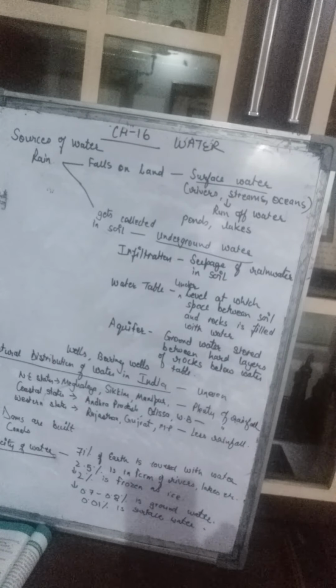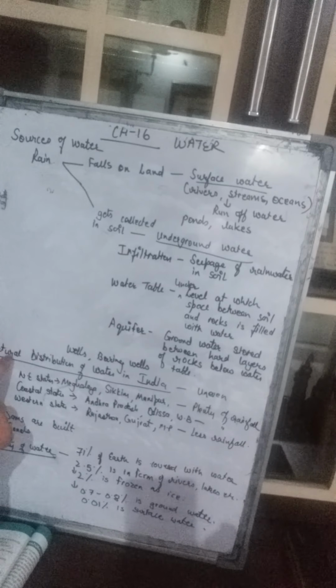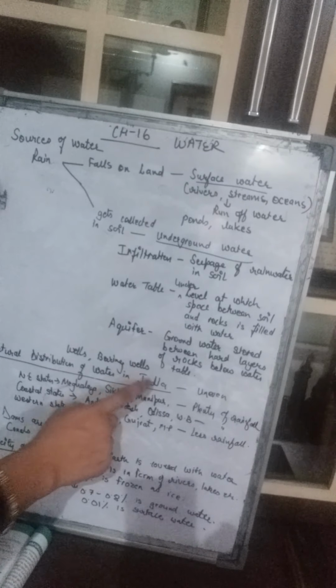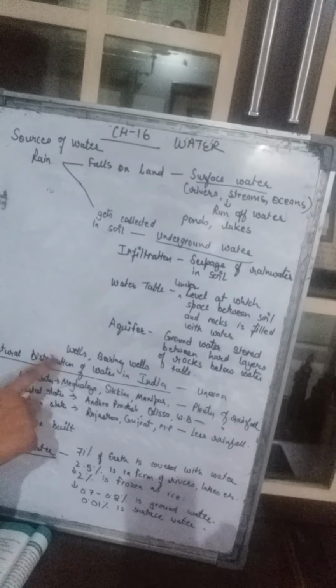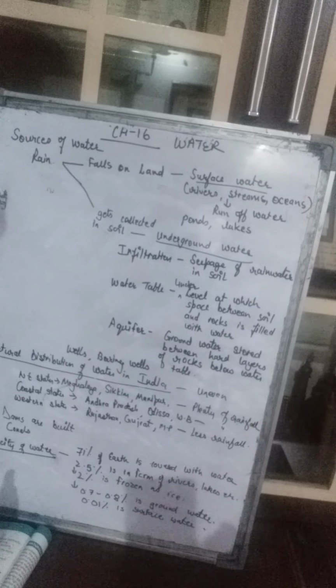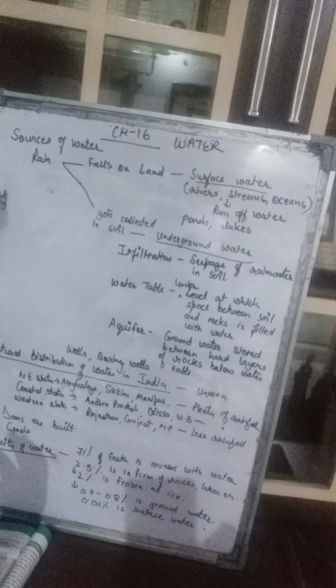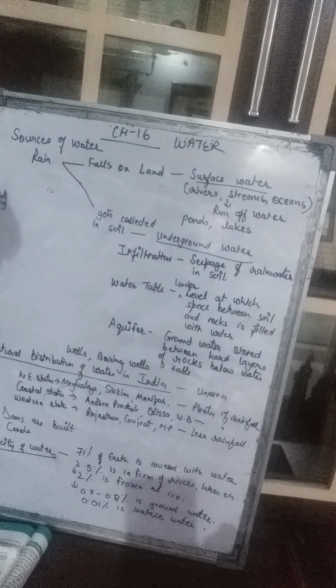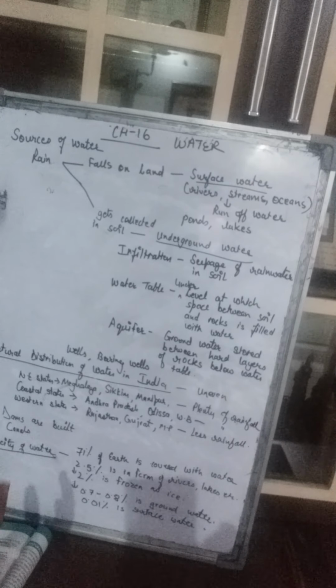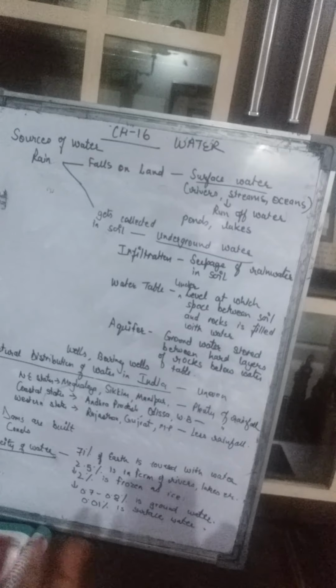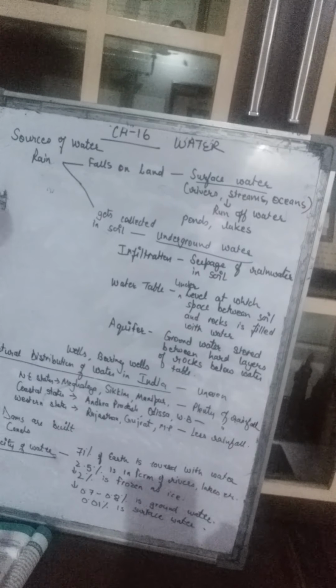Now, girls, after that, we come to the natural distribution of water in India. You know, this natural distribution of water is very uneven. In some of the states, in some of the places, you get abundant rainfall, a lot of rainfall. There are floods also. Whereas in some states, we have such scarcity of water that deserts are formed, there is hardly any water available there. That all depends upon the geographical placement of those states.